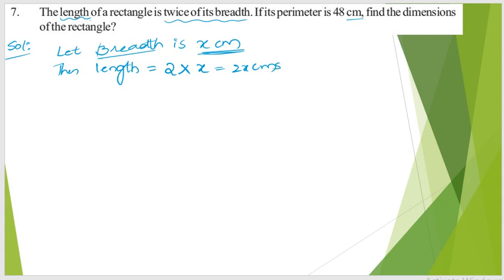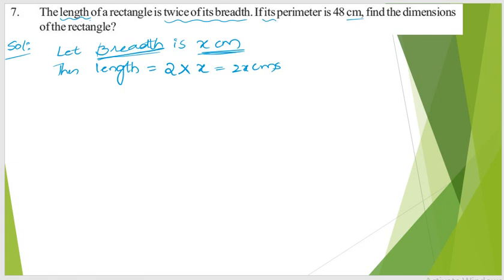Whenever you have a comparison type problem, here length is being compared with breadth. Clearly, we need to take the thing to which we are comparing. Here length is being compared with breadth, so we treat breadth as x, and automatically length will come out as 2x.